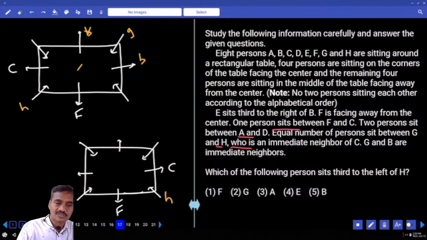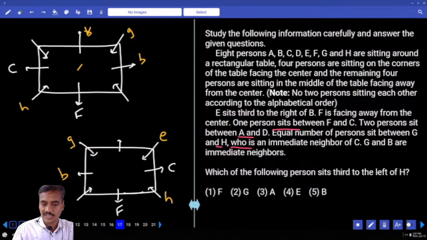Now if H is here, G will be here. Now if G is here, then B is adjacent to G, isn't it? As B is adjacent to C, B is here. E sitting to the right of B is not possible, so B cannot be here. Then B is here, and E will be here.